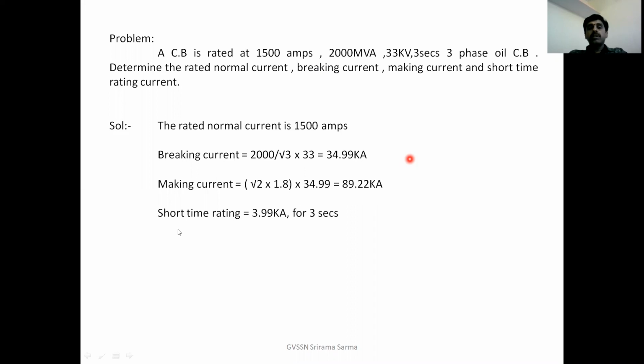What is the short time rating? The rating is expressed as the current, the breaking current here. So the breaking current 34.99 kilo amperes is the RMS value of the current that it carries for 3 seconds, because they have given 3 seconds, 3-phase oil circuit breaker. So this is the short time rating.